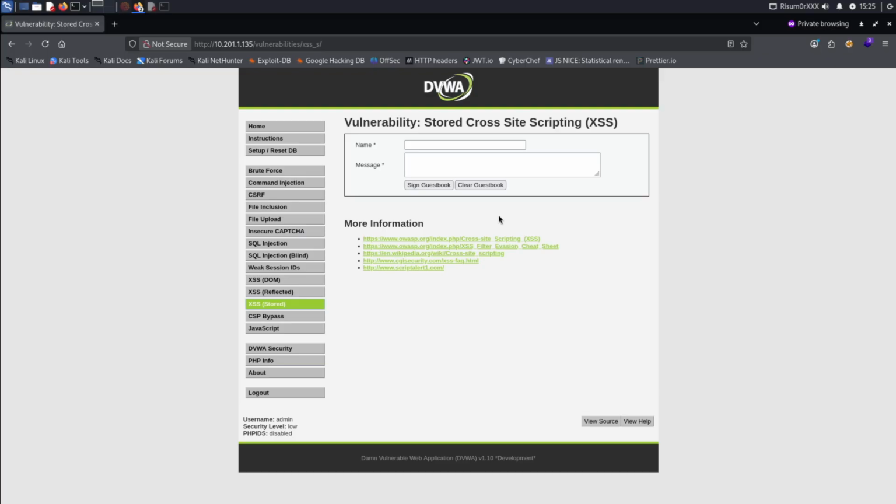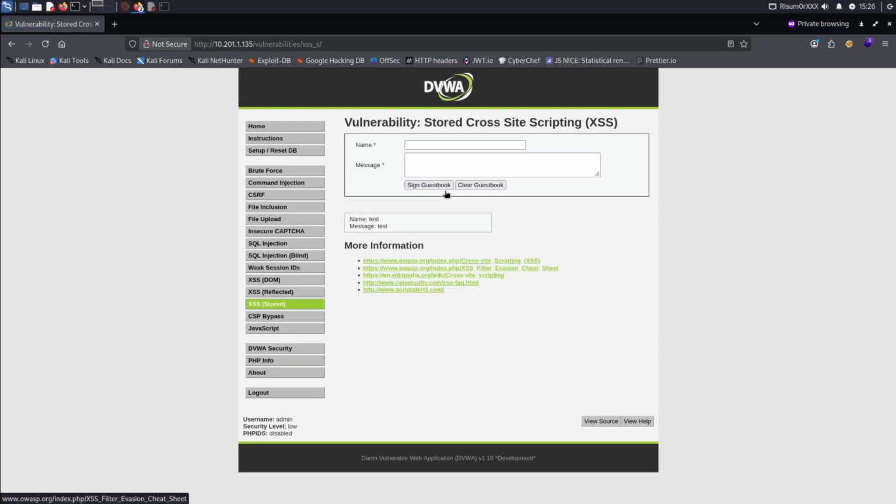We'll start off with a really quick and simple demonstration. In this case, we're using Damn Vulnerable Web App once again, or DVWA. This is a platform that is built specifically with the idea of letting ethical hackers test out skills. So yes, everything I'm doing on here is perfectly legal and safe. In this case, we're looking at their stored cross-site scripting section, which gives us a field to put in a name and a message. And once you put in the name and the message, test, and you sign it, you get a post right down here with a name that says test and a message that says test.